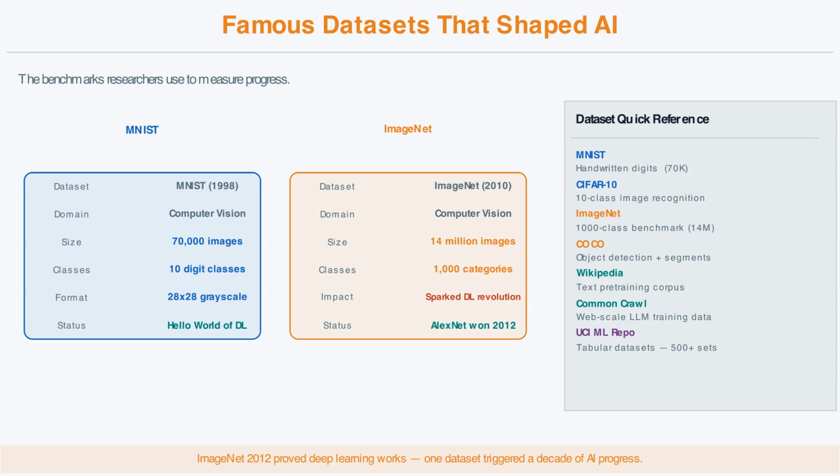Common Crawl is an ongoing project that scrapes the open web and stores the raw text. It is now measured in petabytes. GPT, BERT, Llama, virtually every large language model trains on Common Crawl text. One dataset shaped vision. One shaped language. The data defined the direction.